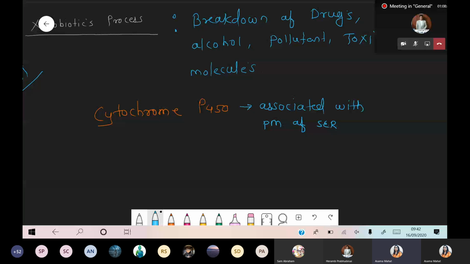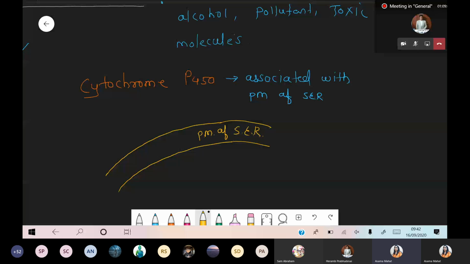So I'm just simply taking some structure. For example, these are the plasma membrane of smooth endoplasmic reticulum. And more specifically, such type of enzyme is present in liver, because mainly whenever we are talking about the degradation of the toxic molecule, it directly affects the liver.